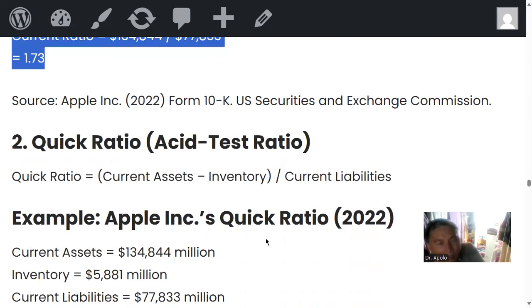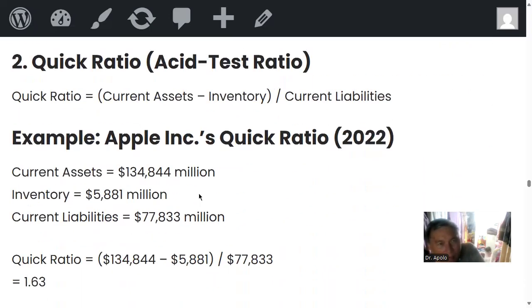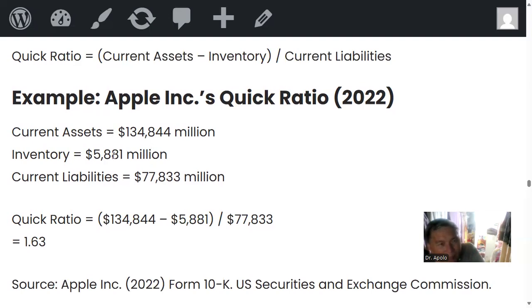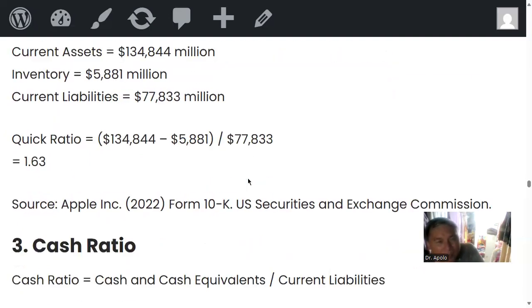But that's okay. So the quick ratio, the acid test, no? Current assets less the inventory, so a measure of that. We have current assets, inventory, over a certain period, no? Current liabilities is 177 million. So the quick ratio is 1.63. Somewhat okay, no? By formula, that means the assets are still strong. But when the inventory becomes zero, when the assets get diminished, this is a different situation.